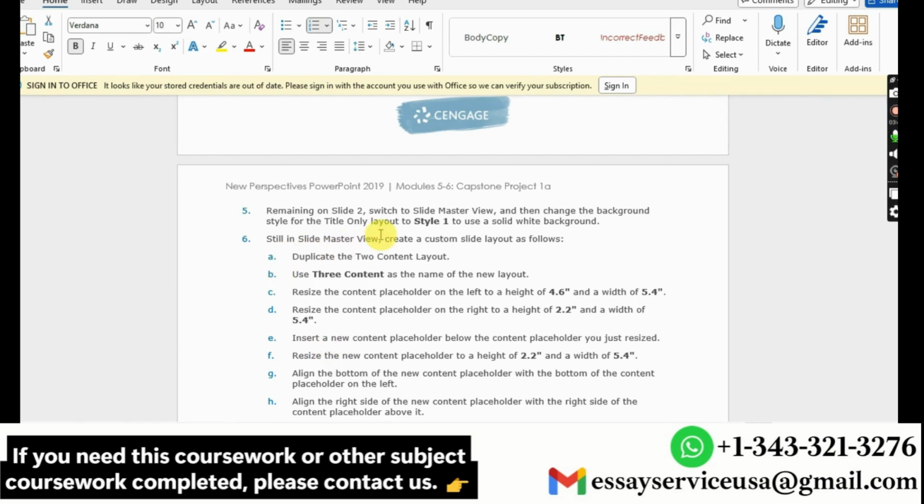And then still in the slide master view I have to create a custom slide layout as follows. So I have to duplicate the two content layout.